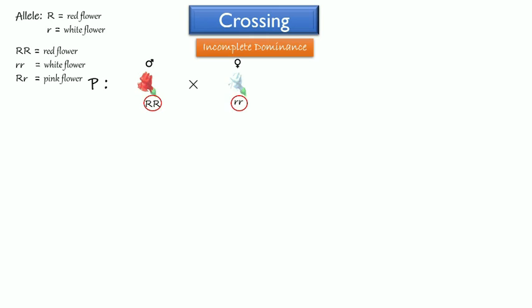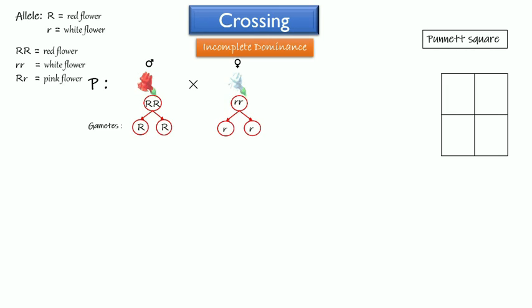Then, each individual produces gametes and the alleles will separate as in Mendel's law of segregation. Gametes from the male plant are big R and big R, while gametes from the female plant are little r and little r. Then we make a Punnett square, allele from male big R and big R, and allele from female little r and little r. This is the probability of the combination.